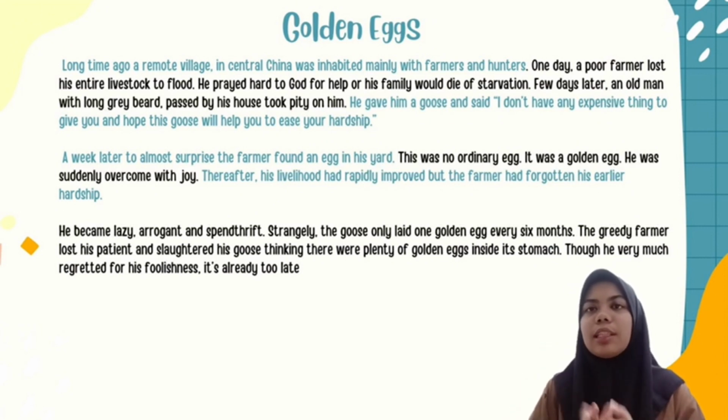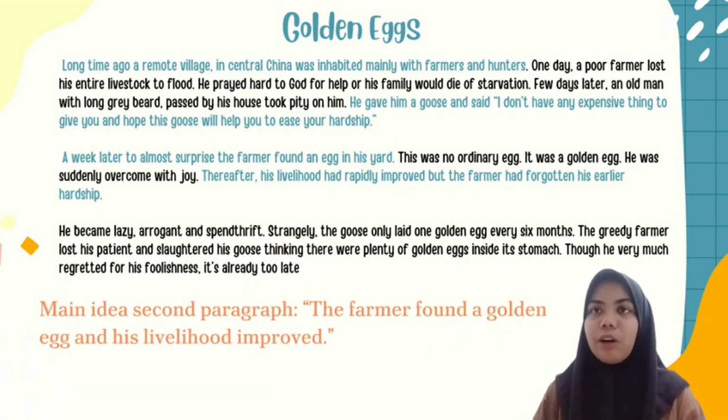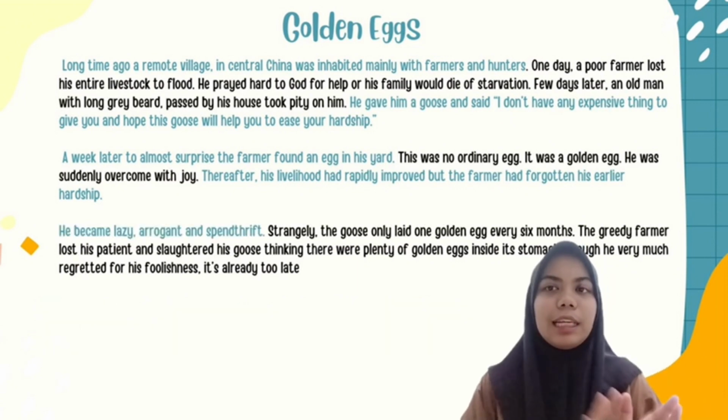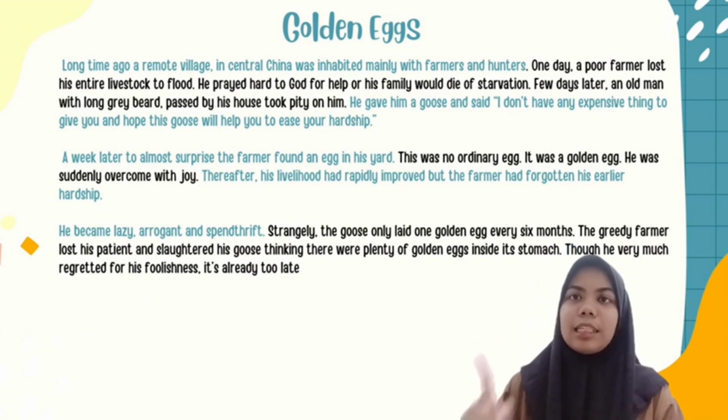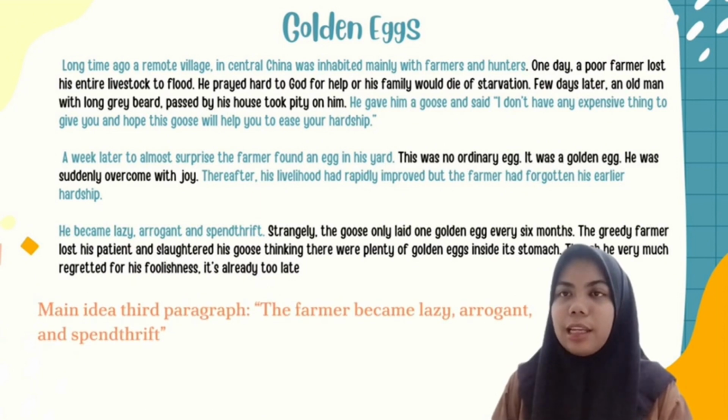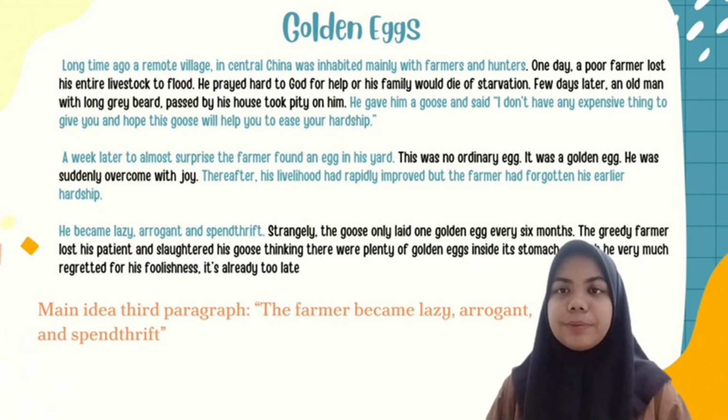So we can conclude that the main idea of the second paragraph is the farmer found a golden egg and his livelihood improved. For the last paragraph, we only look at the first sentence. So the main idea is the farmer became lazy, arrogant, and spendthrift.